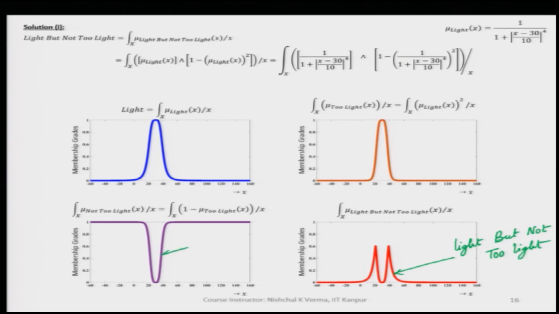Of course, this fuzzy set is for not too light, this fuzzy set is for too light, and this fuzzy set is for light. So, this way we have obtained the composite linguistic term, which is represented by the fuzzy set light but not too light, which is here.